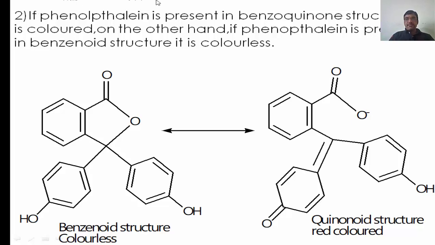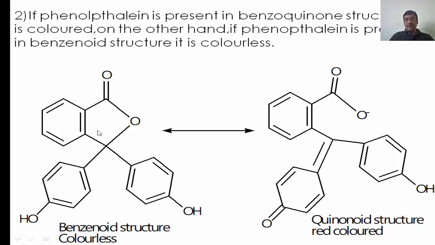If phenolphthalein is present in the quinoid structure, it is colored. On the other hand, if phenolphthalein is present in the benzenoid structure, it is colorless. Originally, when phenolphthalein is in the solid state, it looks colorless, white-brown. When it is dissolved in some solvents, it forms the quinoid type structure, meaning red color. The colorless form is converted into the red color when it forms the quinoid type structure here.